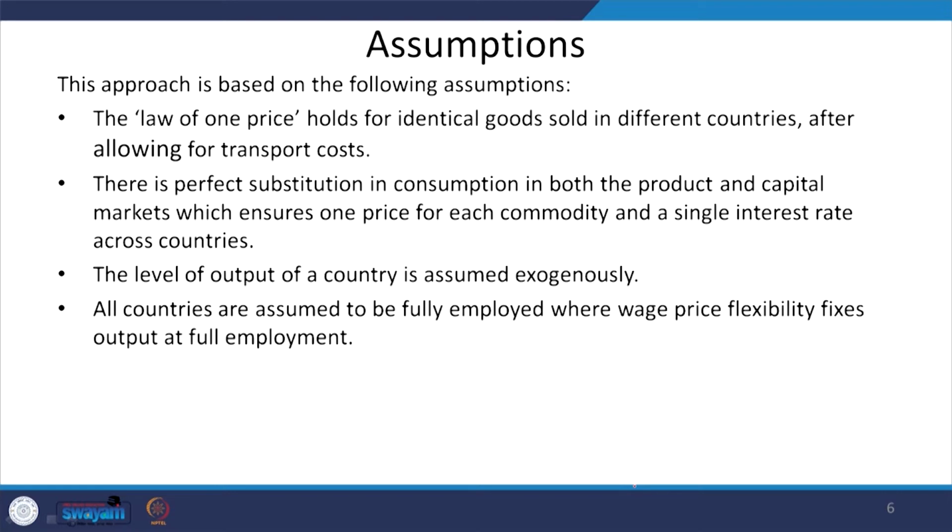Okay. So, output in reality has endogeneity, but the assumption of the monetarist theory is that output has to be exogenously determined. All countries are assumed to be fully employed, where wage price flexibility fixes output at full employment. The first part of this assumption is that there must be full employment, and if any errors or mismatch are there, the flexibility between wage and price would actually fix the output at the full employment level.